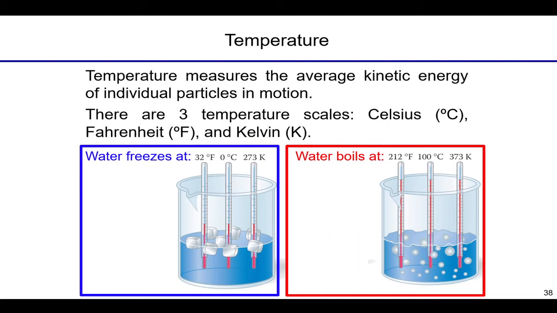So again, let's start out. Even though we know what these terms are, we can define them explicitly, and this is an important one, right? Temperature, measuring the average kinetic energy of individual particles in motion. So even in the room you're sitting in right now, all around you, there are these microscopic molecules that are zipping around the room. Now, what you might not realize is that some of them are going very, very fast. Some of them are just kind of meandering and going slow, and some of them are going some medium speed. So there's a distribution of energy.